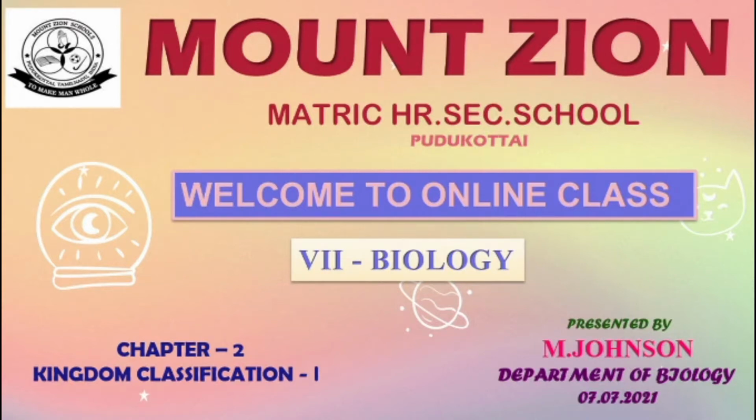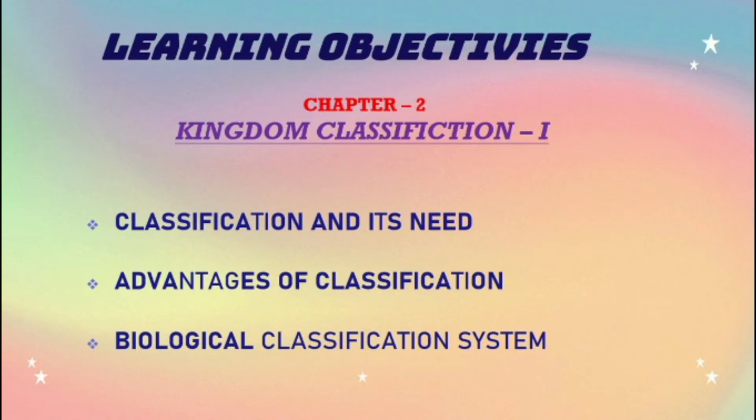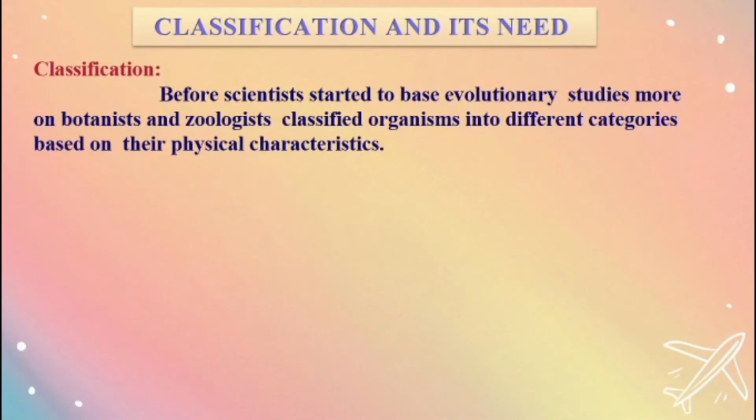In this session, we are going to be discussing chapter number 2, Kingdom Classification 1. Learning objectives: chapter 2, Kingdom Classification 1. The following learning objectives are classification and its need, advantages of classification, and biological classification system. Classification and its need.